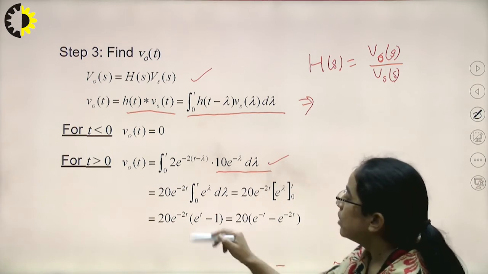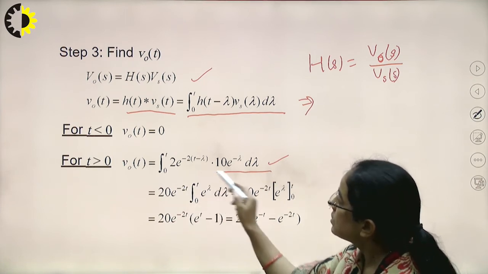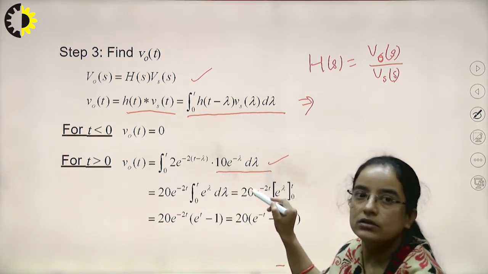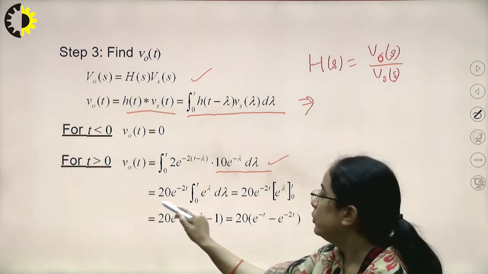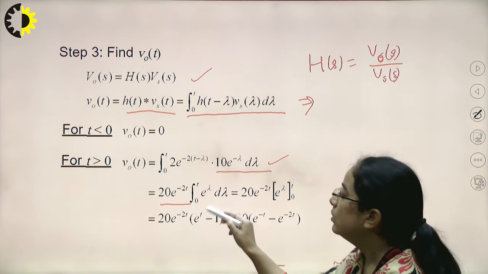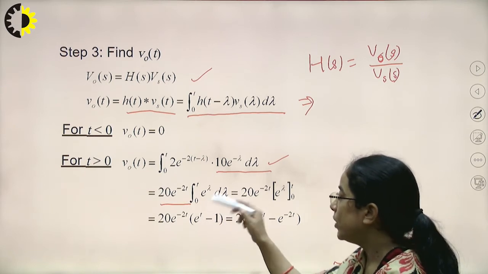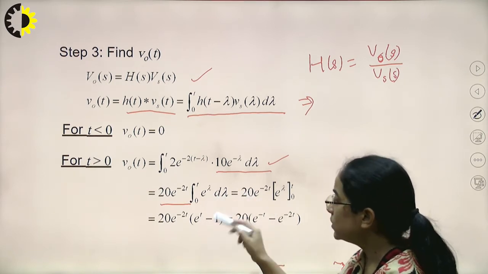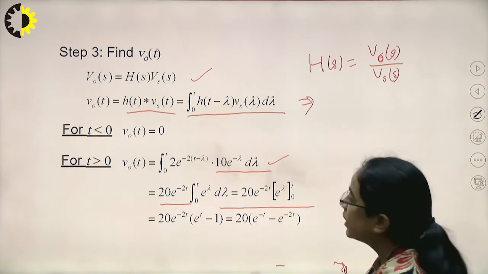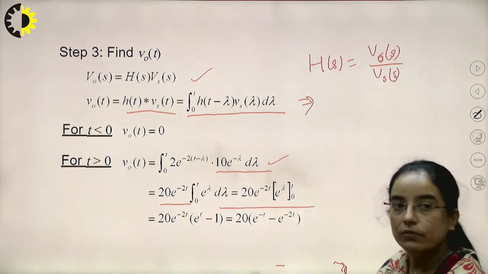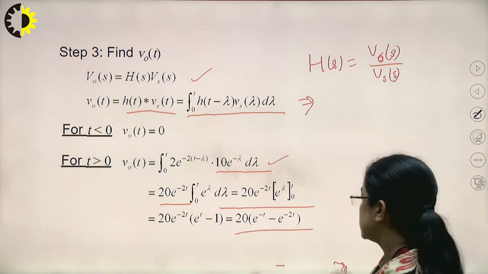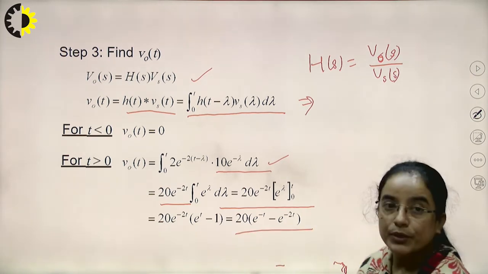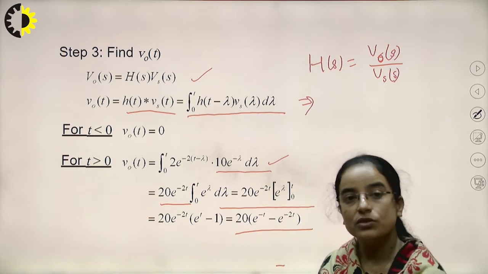Since we are integrating with respect to tau, t is a constant, so e to the power minus 2t has been taken out. The integral of e to the power tau d tau from 0 to t we calculated, and after putting in the limits we have the final answer: 20 times e to the power minus t minus e to the power minus 2t.